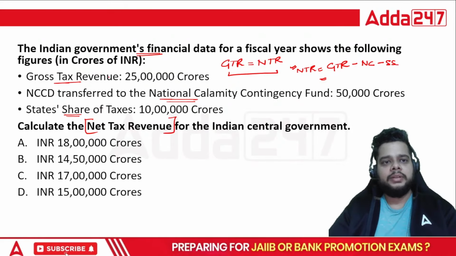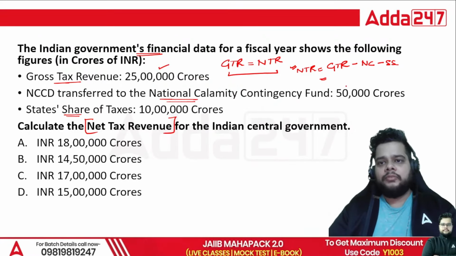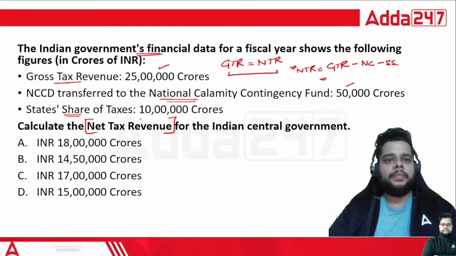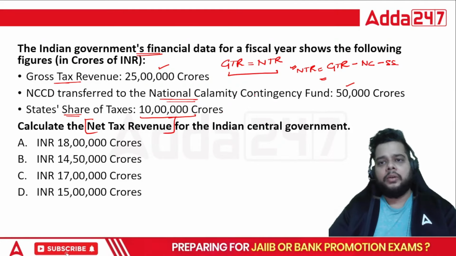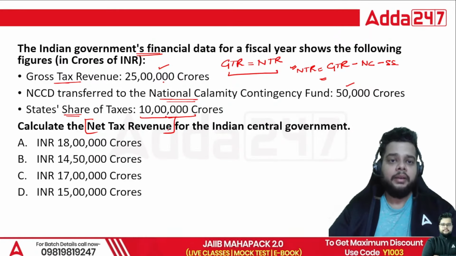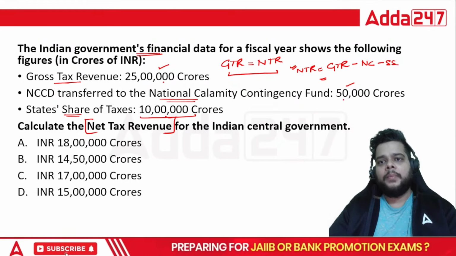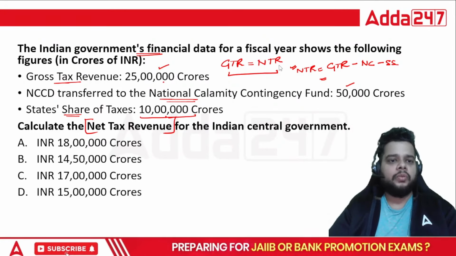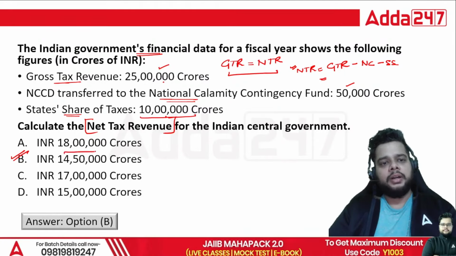So here GTR is what? 25 lakh crore. Subtract 50,000 crore from here and subtract the overall amount by 10 lakh crore. You will find the net tax revenue. So 25 lakh minus 10 lakh crore, it will be what? 15 lakh crore minus 50,000 crore. You will get B as the right answer, 14 lakh 50,000 crore.